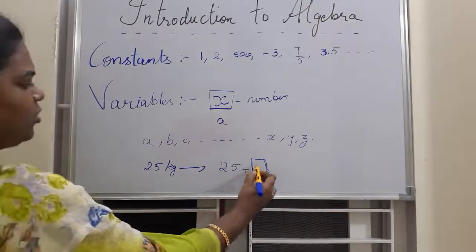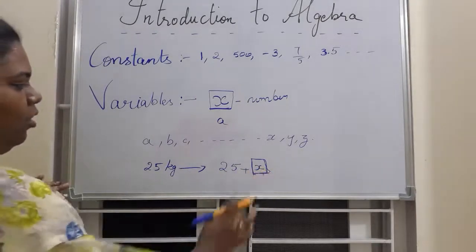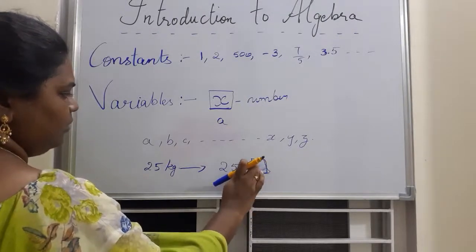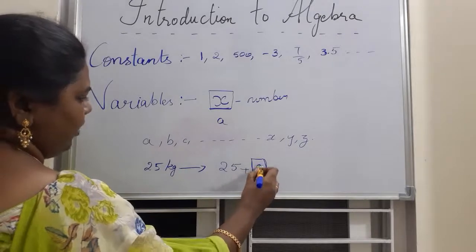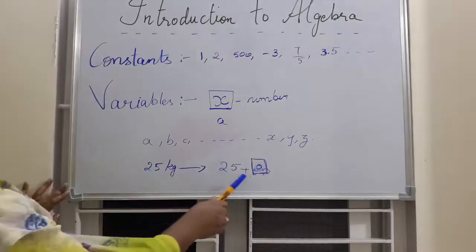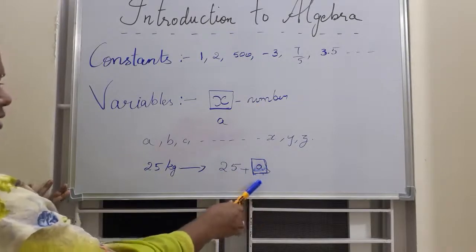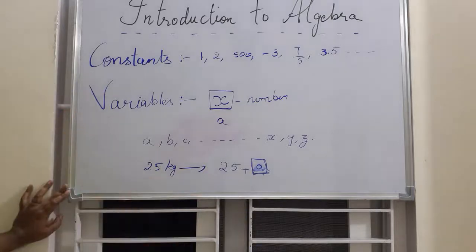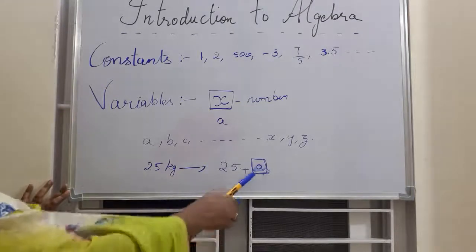So what you do is 25 plus X, or if you don't want X, you can use 25 plus Y. What does it mean? For your normal 25 kg weight, you are adding some other extra weight. When you come to next year, you can tell what this A value is.